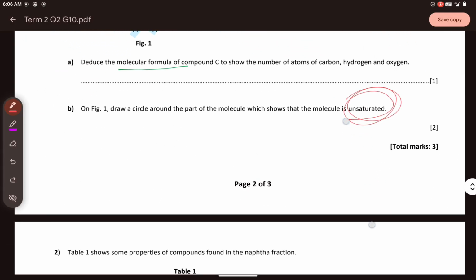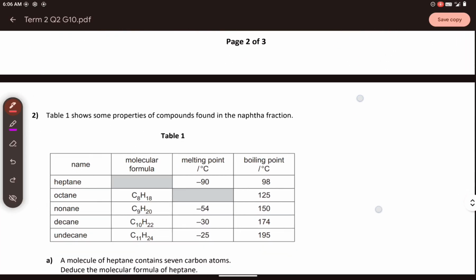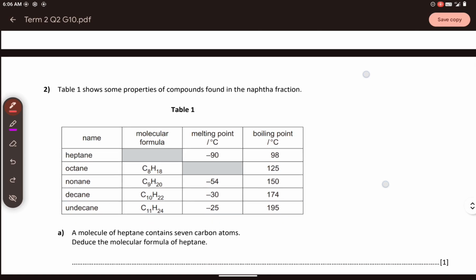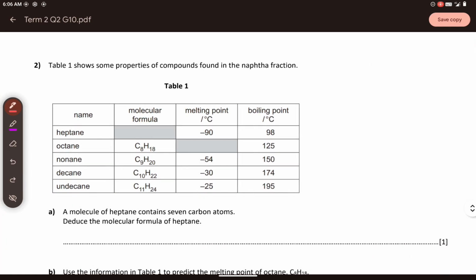Okay, next let us proceed to table 2, test number 2. Table 1 shows some properties of compounds found in the naphtha fraction, which is the separation of the fuel, by the way. Now, what is the molecular formula? Deduce the molecular formula of heptane.